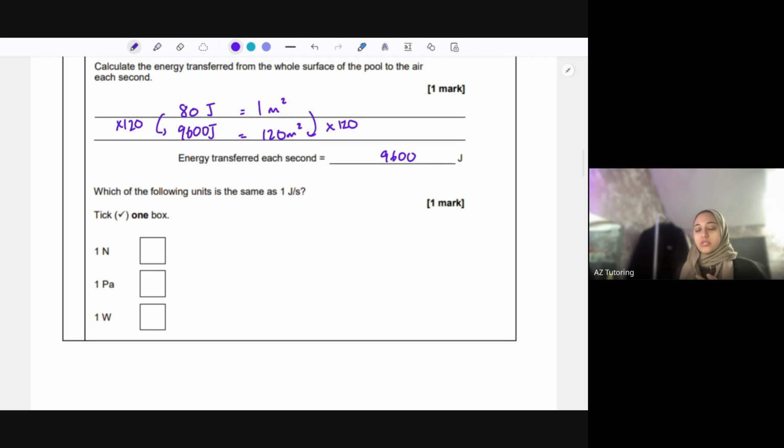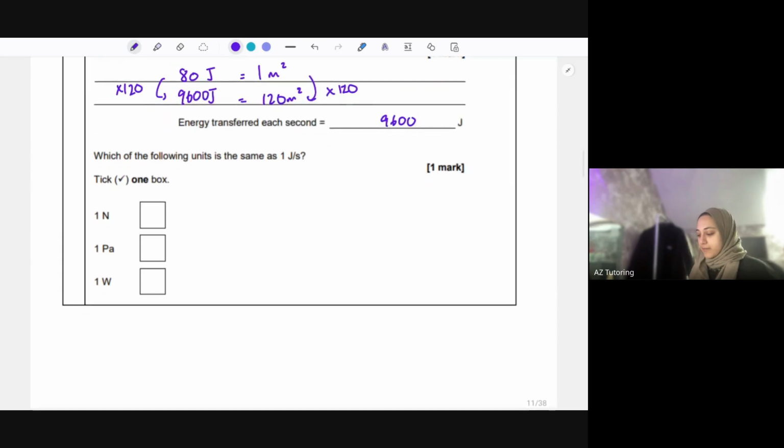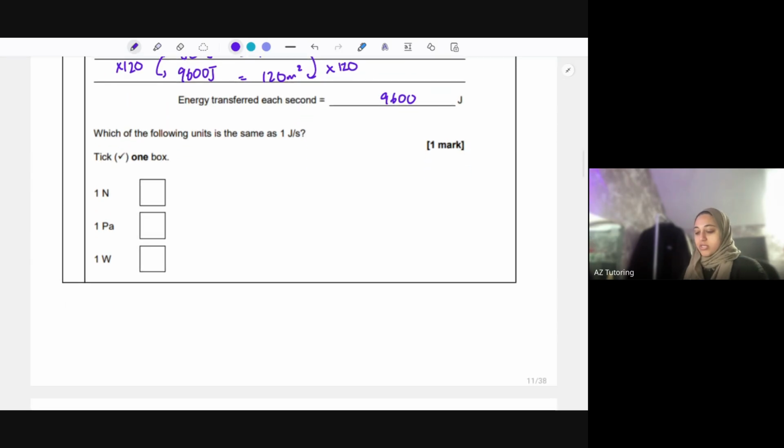Percentage change is quite a common one that also comes up. This proportions one came up quite a lot in chemistry yesterday. Okay, which of the following units is the same as 1 joule per second? This is also very common, where they ask you using units. If you've got joules per second, that per sign means divide, so really it's joules over second. You should know that joules is energy, because energy is measured in joules, and seconds is time. And the equation which is energy divided by time is power.